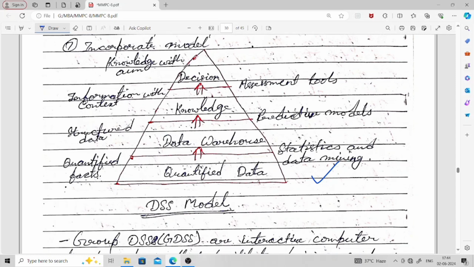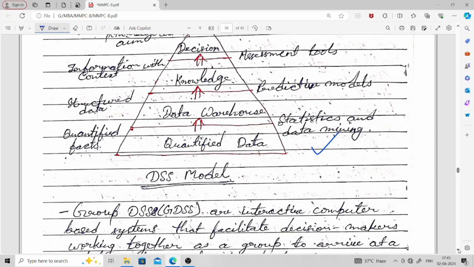Next, we use predictive models to get the knowledge, which is nothing but information with context. Then we use some assessment tools to make decisions, and here it is knowledge with aim. That is the DSS model. This is very important.